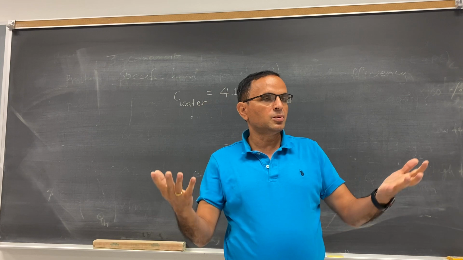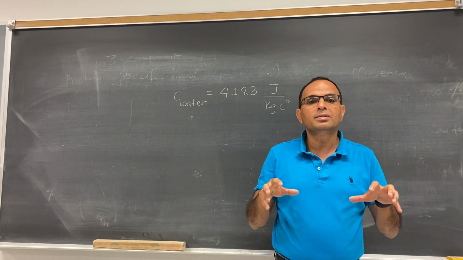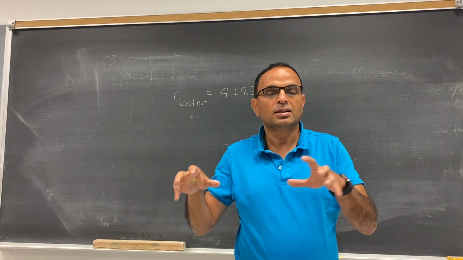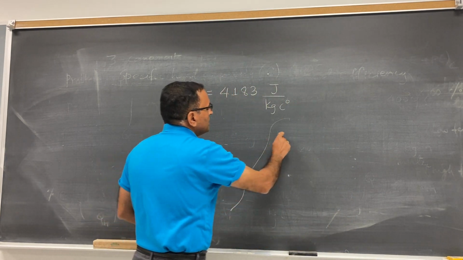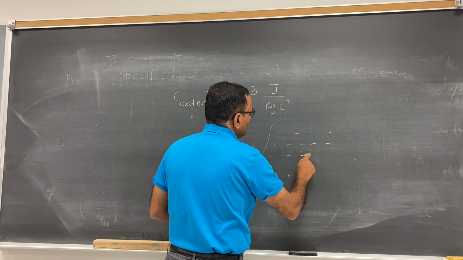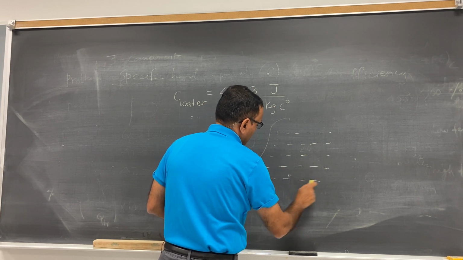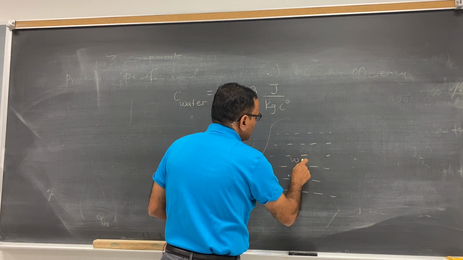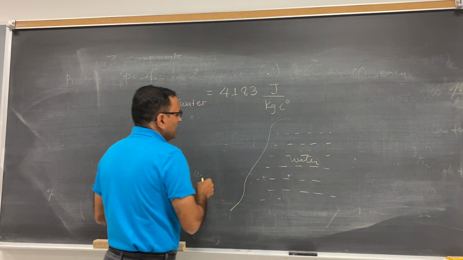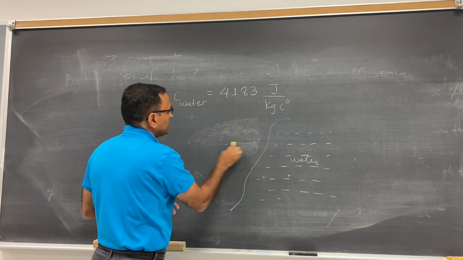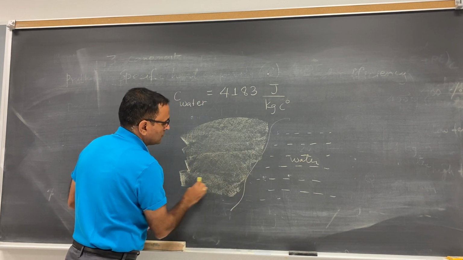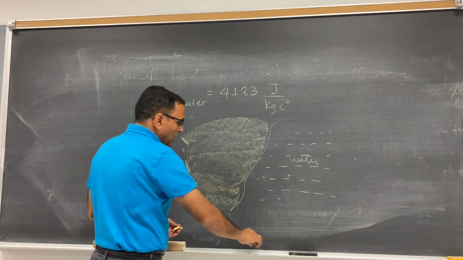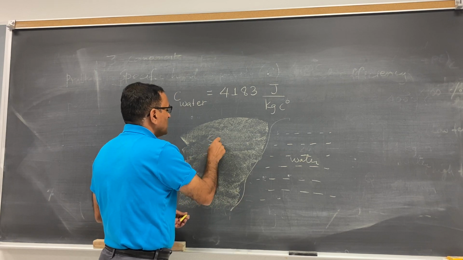For example, let me give you one example. If you go to the beach, let us suppose there is water here, and here you have sand.